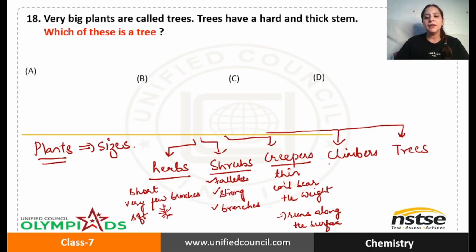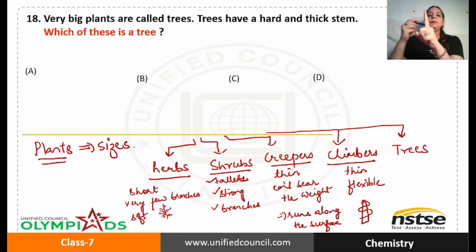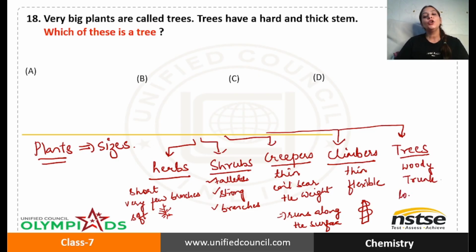Okay. Climbers also have a very thin stem, but their stem is flexible. That is the reason they whirl around another plant. You must have seen there are a few plants which whirl around. Suppose this is one plant, they whirl around the other plant. So those are climbers. Next we have trees. Trees are woody. They have a trunk, a very strong stem, and they have a lot of branches. Okay, this is how you divide plants on the basis of sizes.